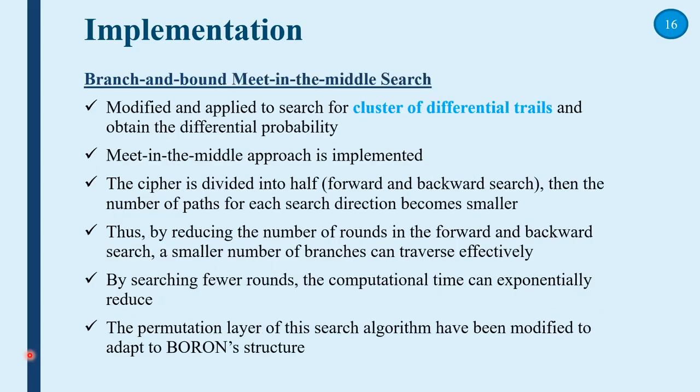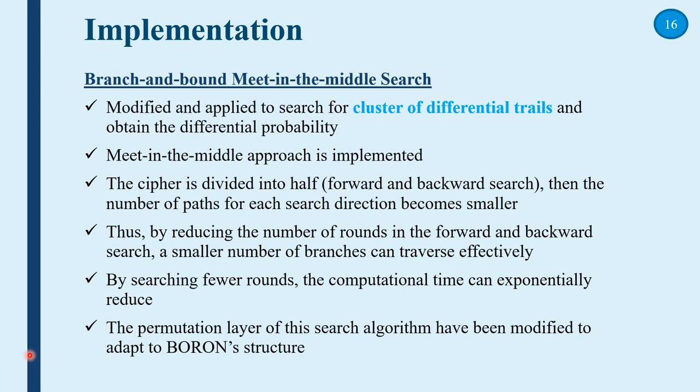The branch and bound meet-in-the-middle search algorithm is modified and applied to search for a cluster of differential trails and obtain the differential probability. In this algorithm, the meet-in-the-middle approach is implemented. The cipher is divided into half. Then the number of paths for each search direction becomes smaller.